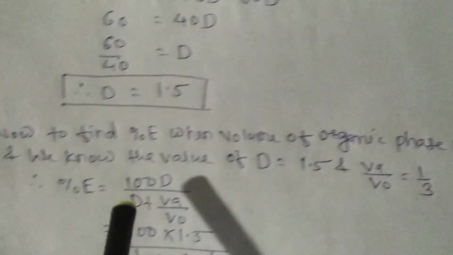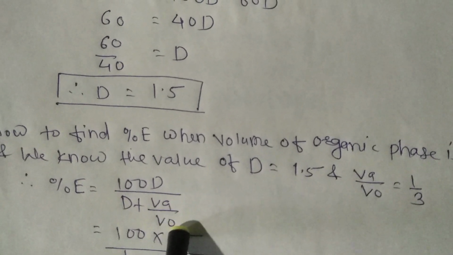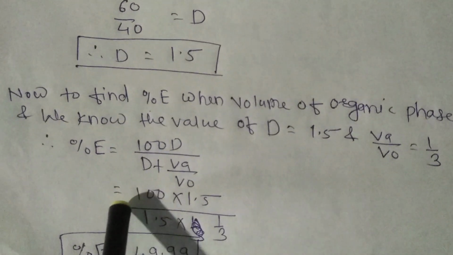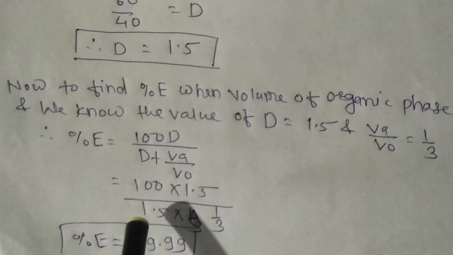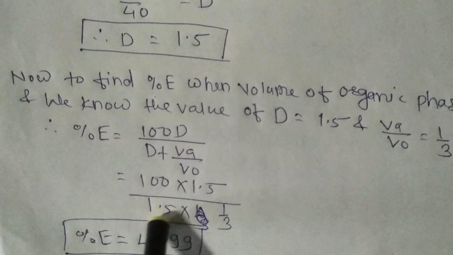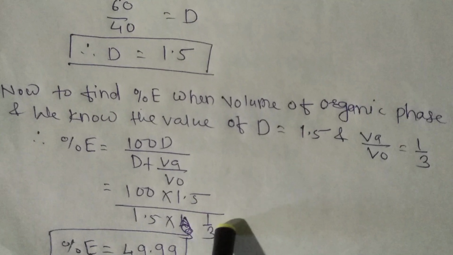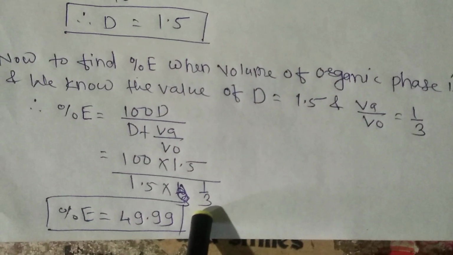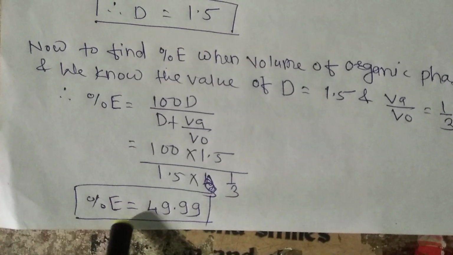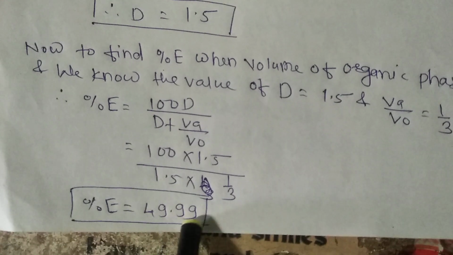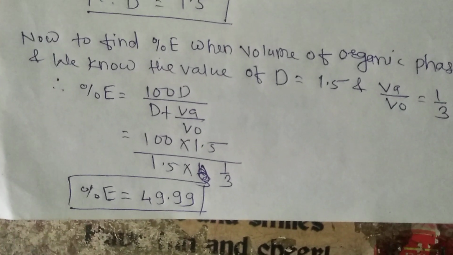Now put all these values in the formula. Percent extraction is equal to 100D divided by D plus VA upon VO, which is equal to 100 into 1.5. This is the value of the distribution ratio. Once again, here the distribution ratio 1.5 plus the ratio of VA upon VO, that is 1 divided by 3. Then we get the percent extracted equal to 49.99. Such types of problems are asked for 4 marks.